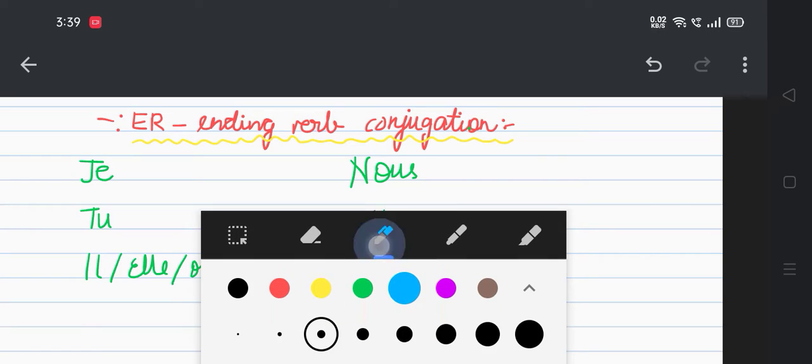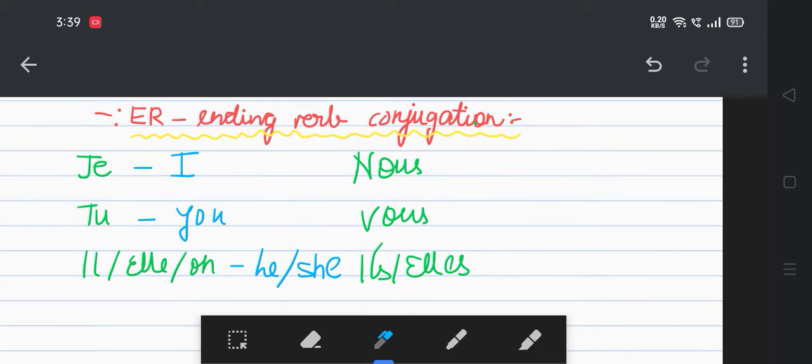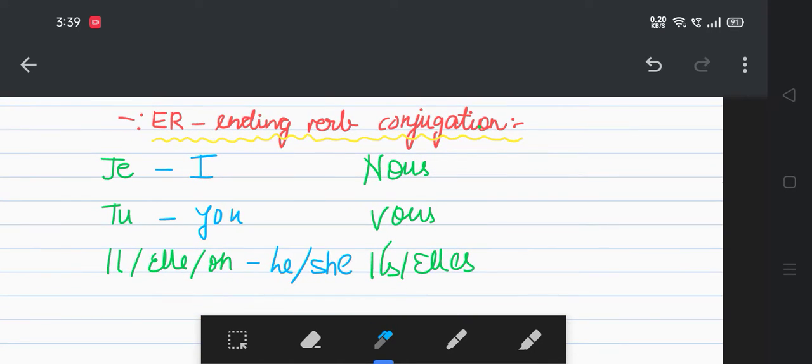So basically, what is je? Je means I. Tu means you. Il means he. Elle means she. Nous means we. Vous means you. Ils, elles means they.